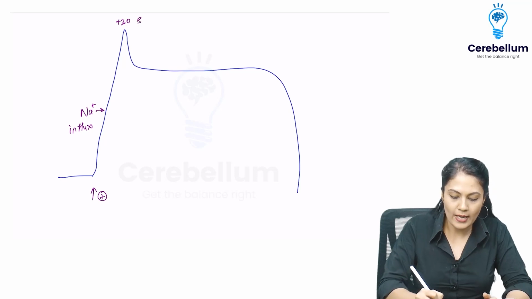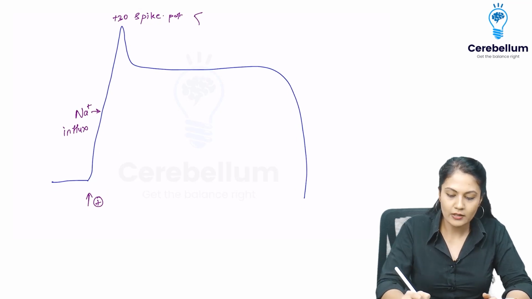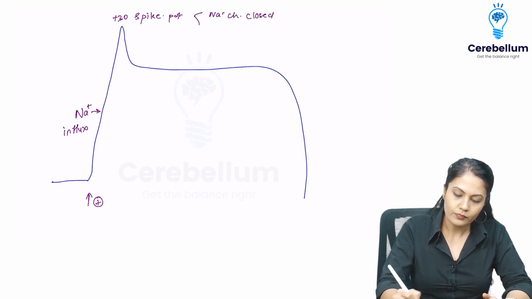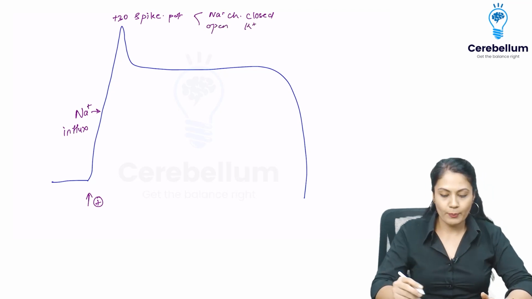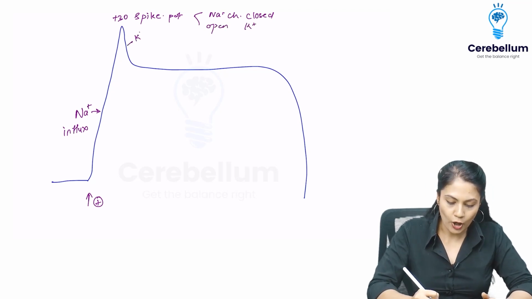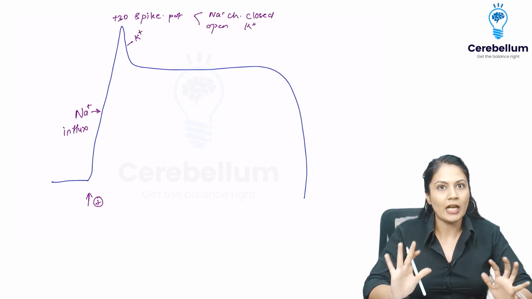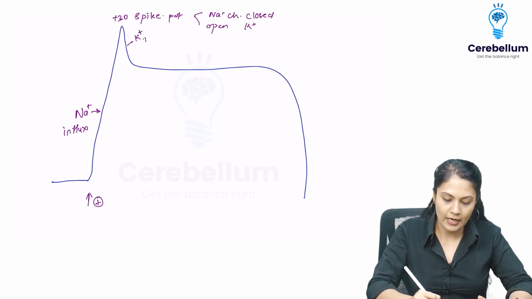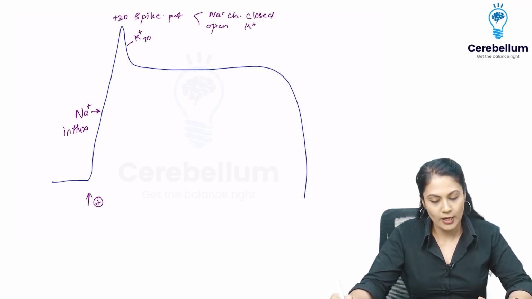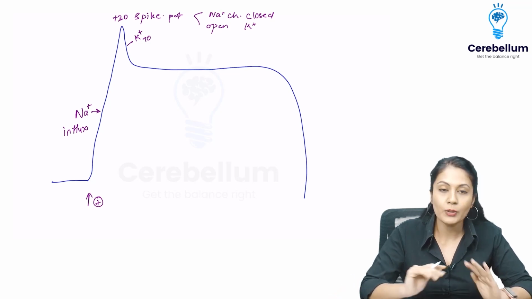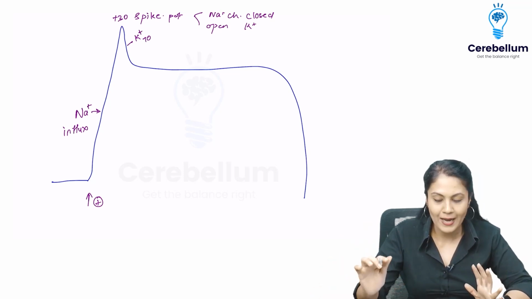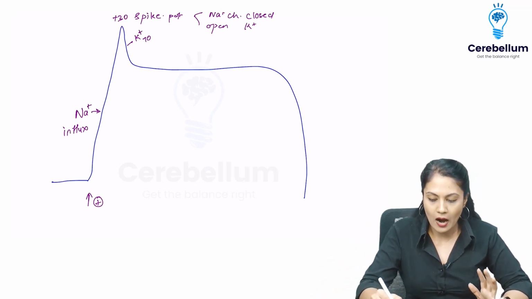We all know as soon as we reach the spike potential, we are going to do two things. Whatever channel is open, close that channel. That means the sodium channel will be closed, and I'm going to open the potassium. So please remember over here, for a short duration, only potassium is going to be open, and that's why they are known as transient opening channels. Alright. But please remember the potassium efflux will never stop unless and until we reach back to RMP.